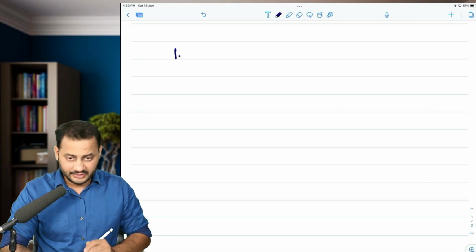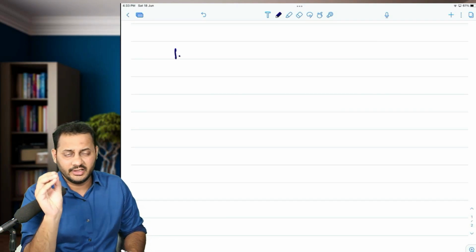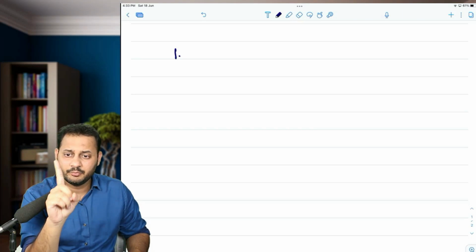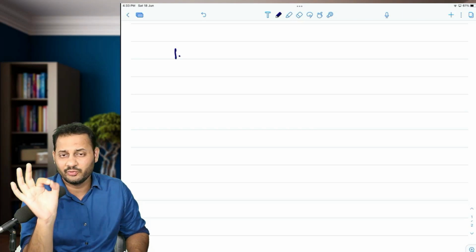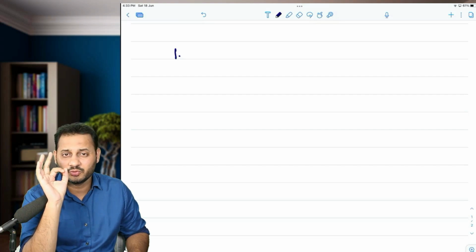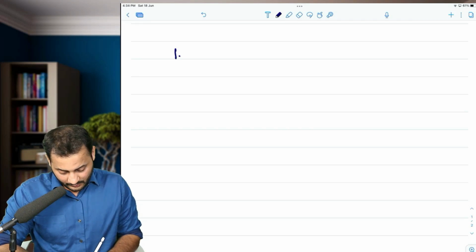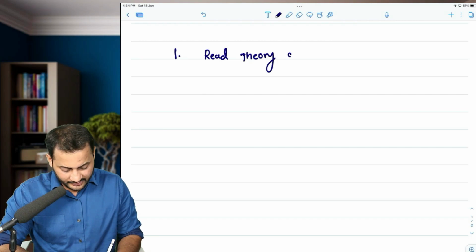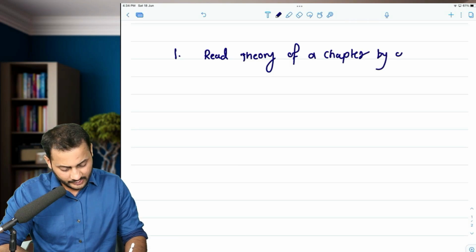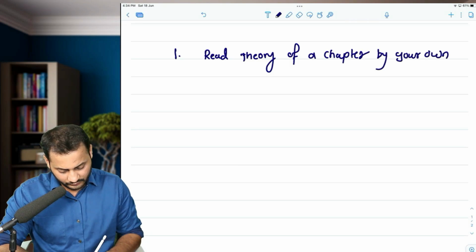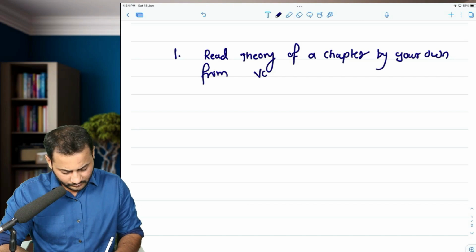So these are the points that you should understand very carefully and apply. This is the approach of studying SFM for scoring exemption, and I can say that for scoring 80 to 90 plus marks in SFM. First of all, read the theory of a chapter by your own from volume 3, the compiler. So the third volume is based on the compiler.